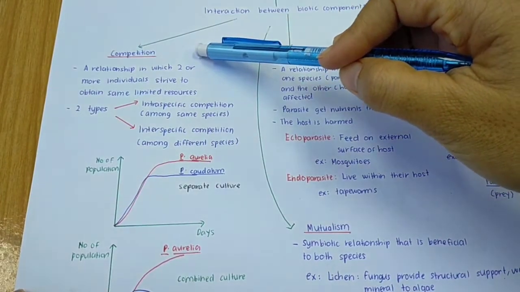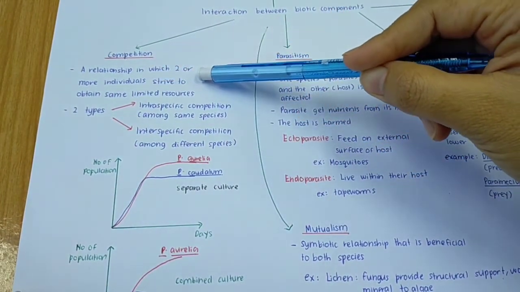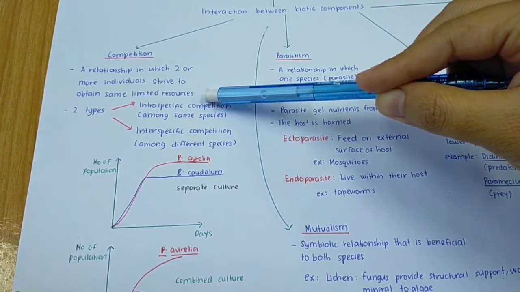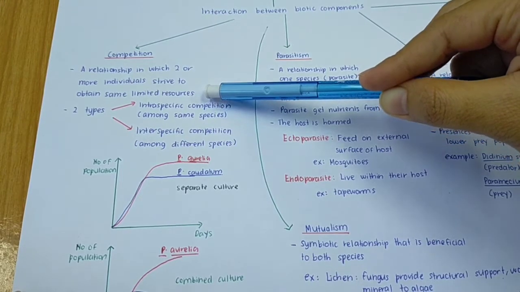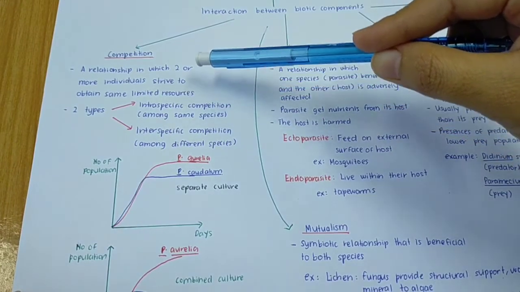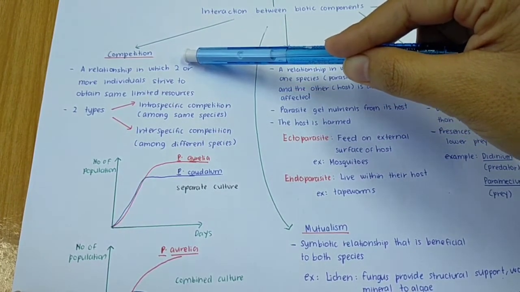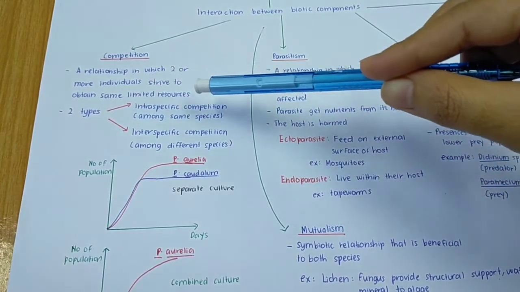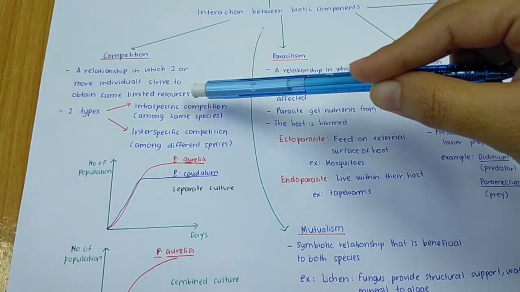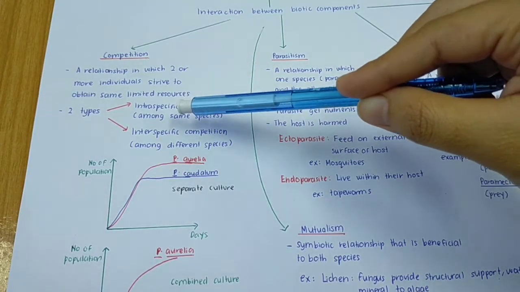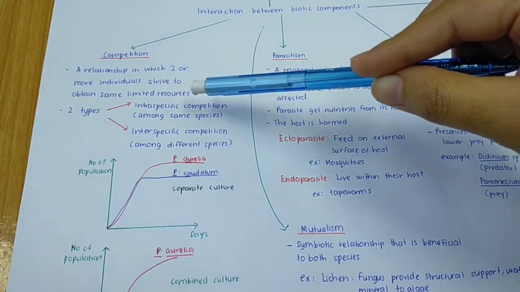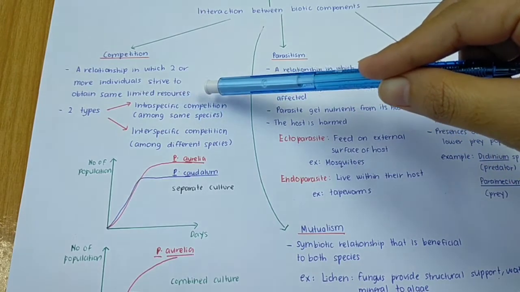The definition of competition is a relationship in which two or more individuals strive to obtain the same limited resources. So when there is a relationship that involves two or more individuals competing to get the same limited resources, this is what we call competition. There are two types of competition. The first one we call intra-specific competition, which is the competition that occurs among the same species. The keyword here is competition among the same species.